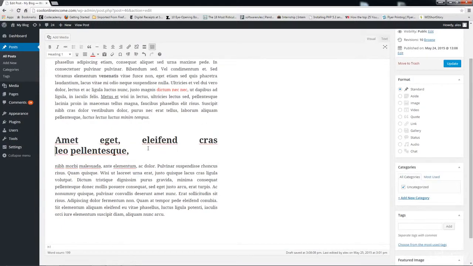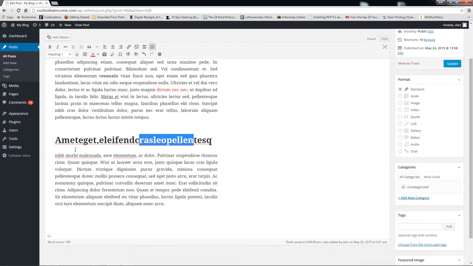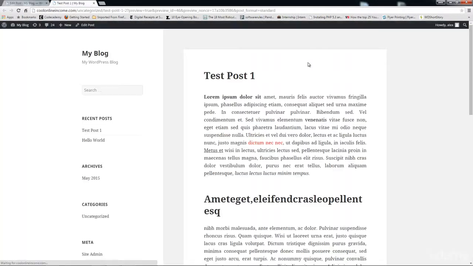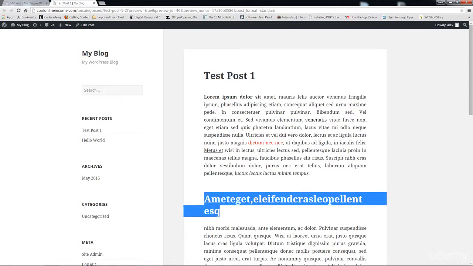Okay, so now this is in header 1. I'm just going to remove all the space here. Okay, so now we have our H1 tag. So from here, let us preview the changes. Let's see what it looks like. Okay, as you can see right now, we have our colored text. We have our text that is bold. We have our text that's been underlined, and we have, of course, our H1 tag as well.